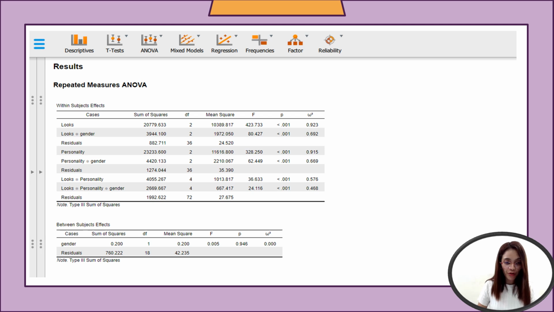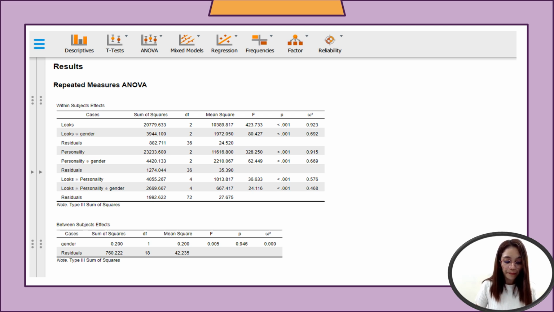Now, for looks, personality, and gender, you have there the p-value, which is less than 0.05. So the three-way interaction is also significant. This indicates that the combined influence of looks, personality, and gender on the outcome variable is not simply additive, but is influenced by the interaction of all three factors, which are looks, personality, and gender.